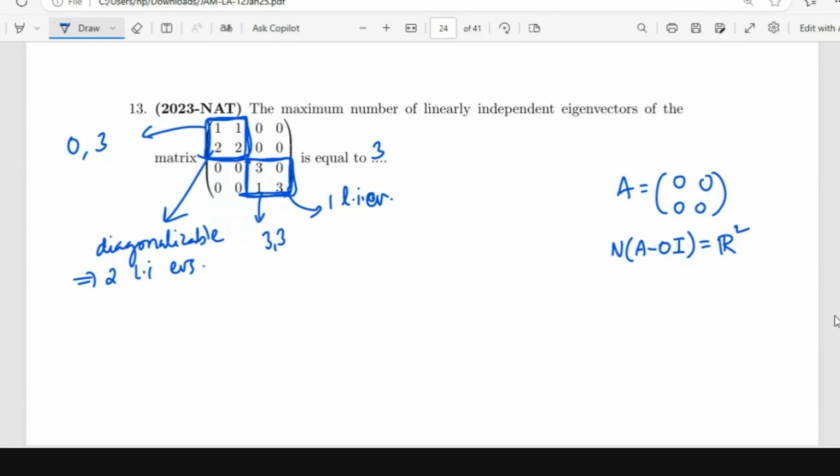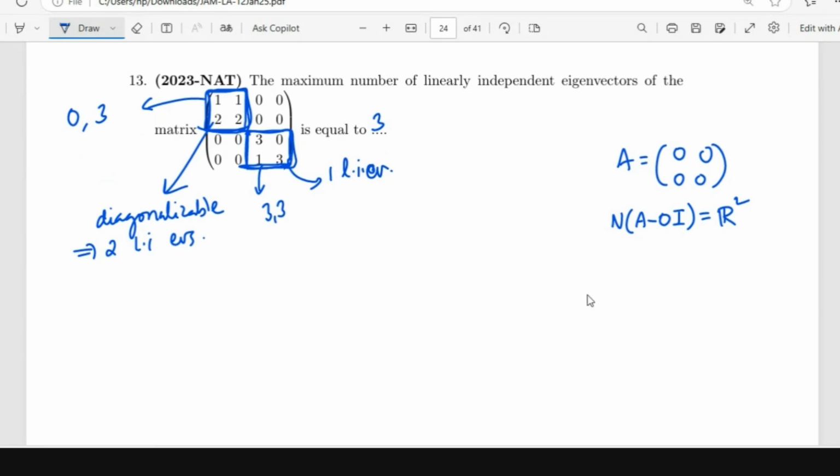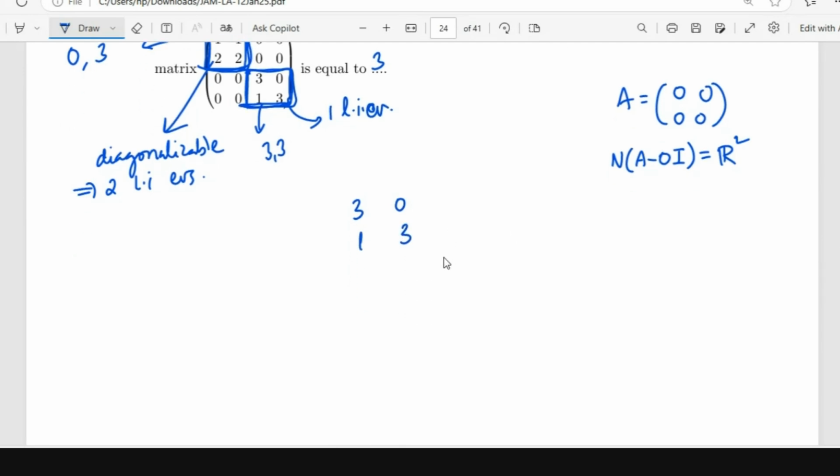Ma'am, can you please explain the last part? Can we say that any lower triangular matrix or any upper triangular matrix is not diagonalizable? No, not like that. It is in the Jordan form. If it was like this, then this is in the Jordan canonical form, this or the transpose of this matrix. It means that you will have only one linearly independent eigenvector for this entire block. Now, if there was a 0 here, then you can split it like this.